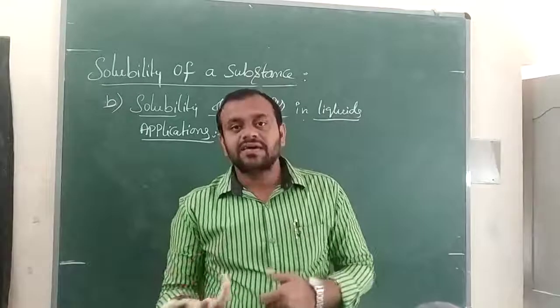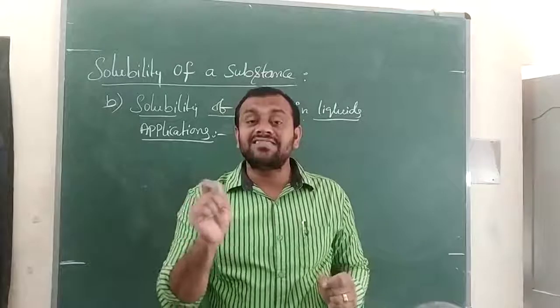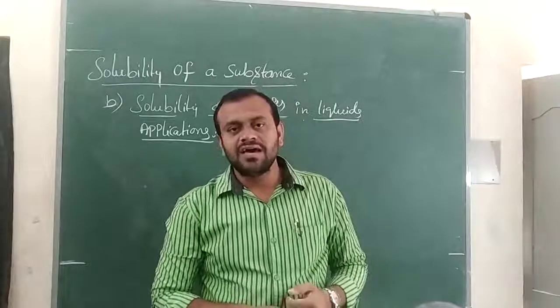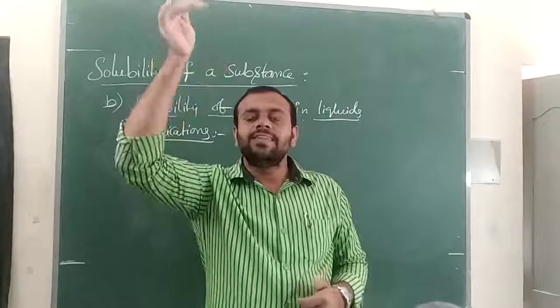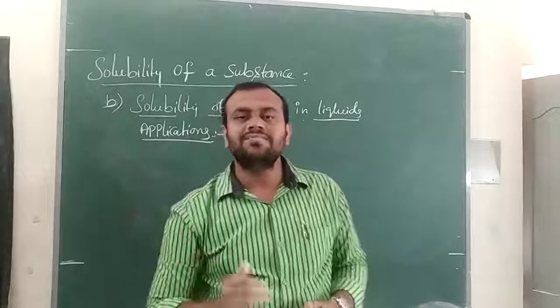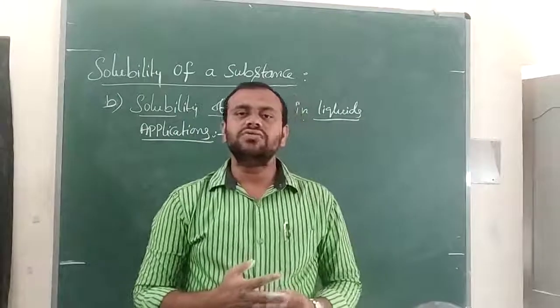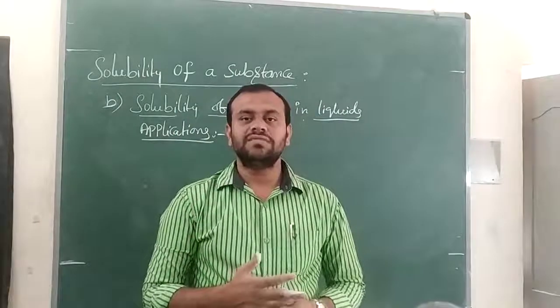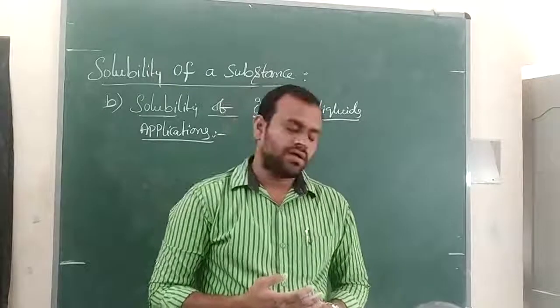They feel sick and they may fall down. That condition is called anoxia. As we go to higher altitude, the dissolution of oxygen in blood decreases due to the decrease in pressure. This is also an application of Henry's law.